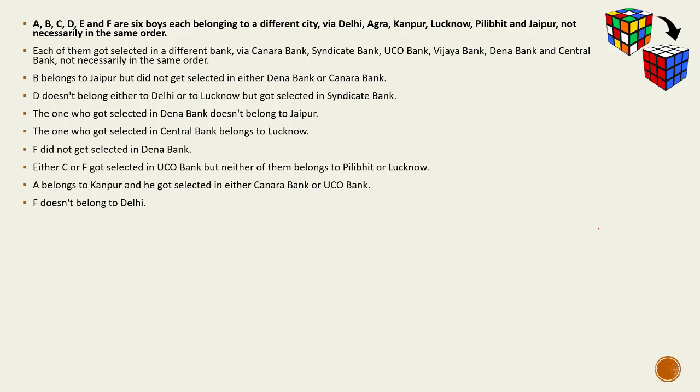Now, we have 6 boys. They have to be matched with 6 different cities and 6 different banks. When you read the subsequent data, you see most of the data has been given in the context of the person's name, that is A, B, C, D, E, F. So whenever we are solving classification puzzles, we have to fix a primary parameter. Here I see that the data has been given as per the boys' names, so I'll fix my primary parameter to the boy's name.